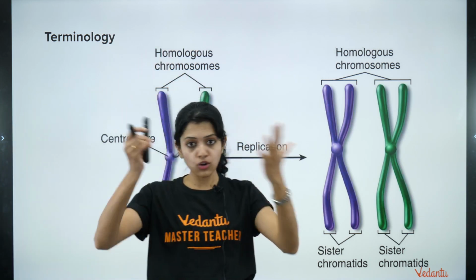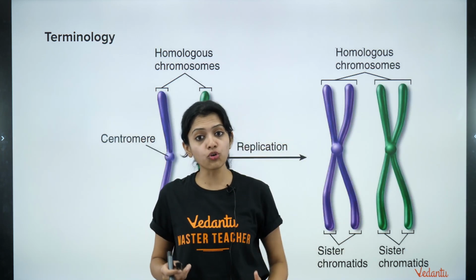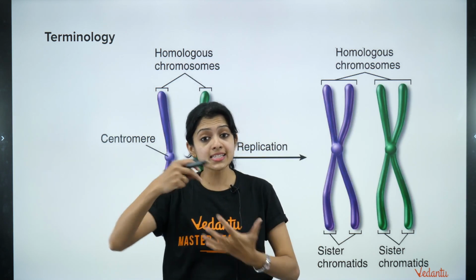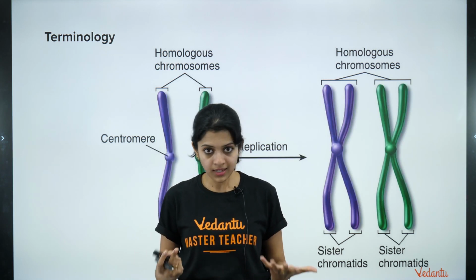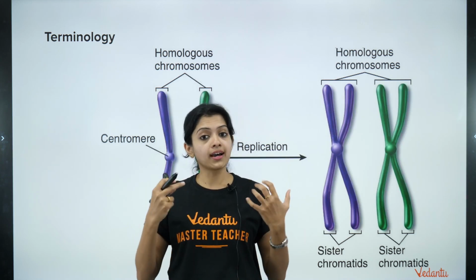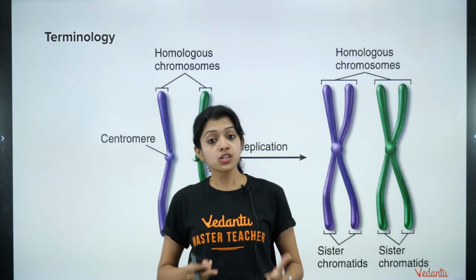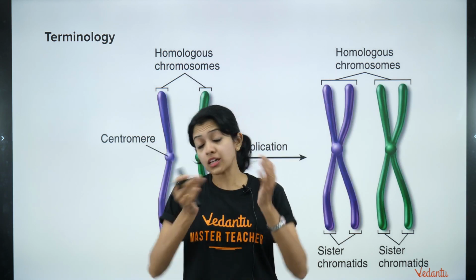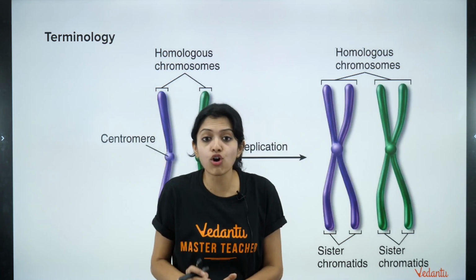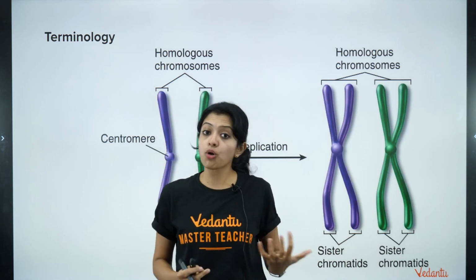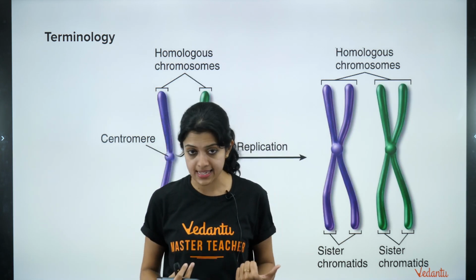What exactly are they? We know what a cell looks like. We know that a cell has a nucleus, right? Inside the nucleus, there is a long entangled thread-like network which is called chromatin. Right? Chromatin is in fact what contains DNA, which is our genetic material, right? So what happens is during cell division, the chromatin is organized into a much more condensed form, which we call chromosomes. Chromosomes are typically found in pairs, especially in diploid organisms like us, right?